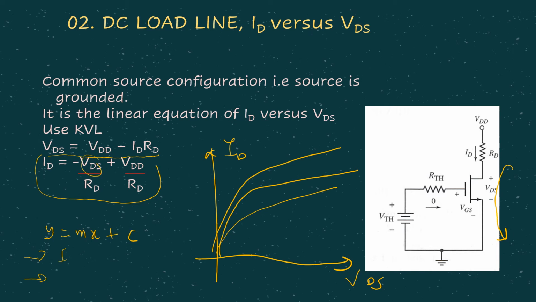Remember, when ID is 0, what will be the point, and when VDS is 0, what will be the point. So you have the 2 points, connect them together. The intersection of the straight line with the curve gives you the value of VDSQ, the VDS related to the Q point, as well as the ID related to the Q point.